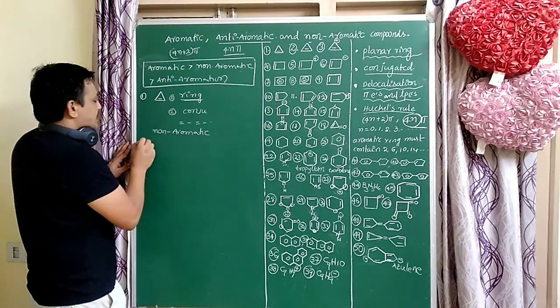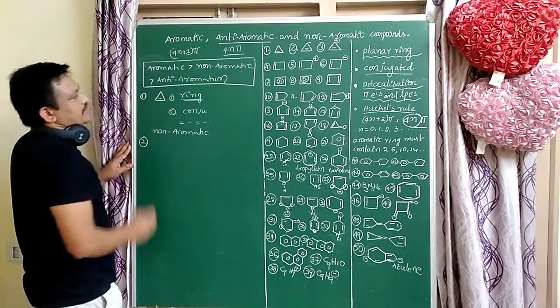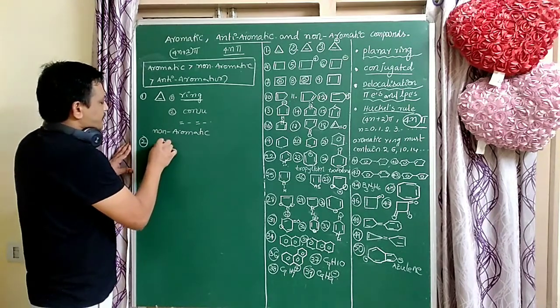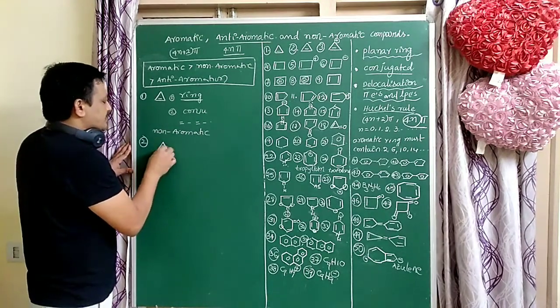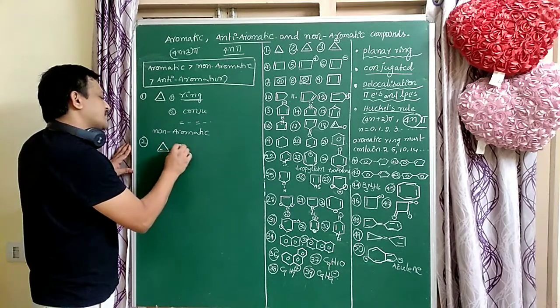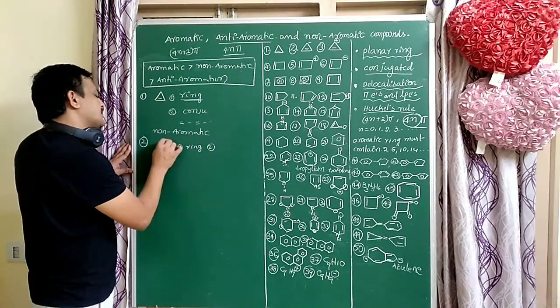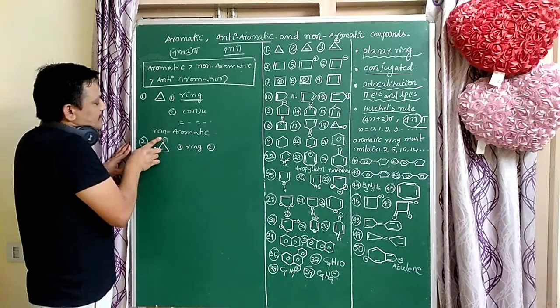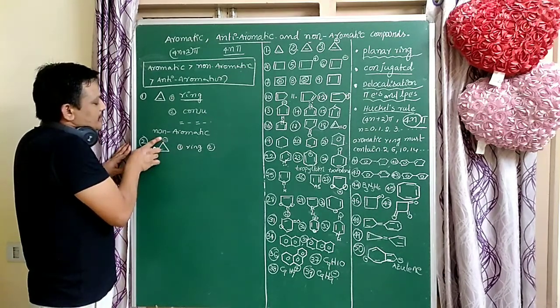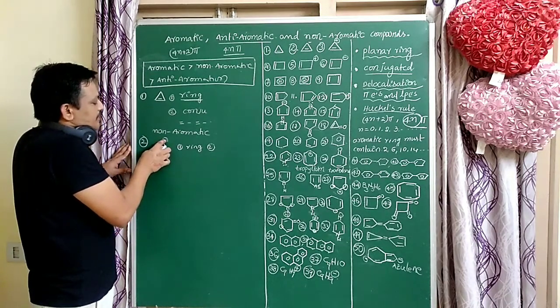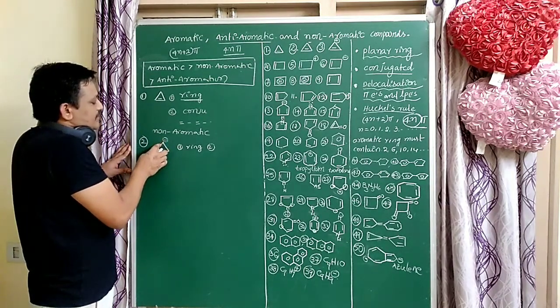Next, the second example, how to check it. Here a ring is there, so the first condition, ring, is followed. Next, is conjugation there or not? Here the minus and plus are also involved in conjugation: double bond, single bond. Here minus is there, again single bond, double bond.